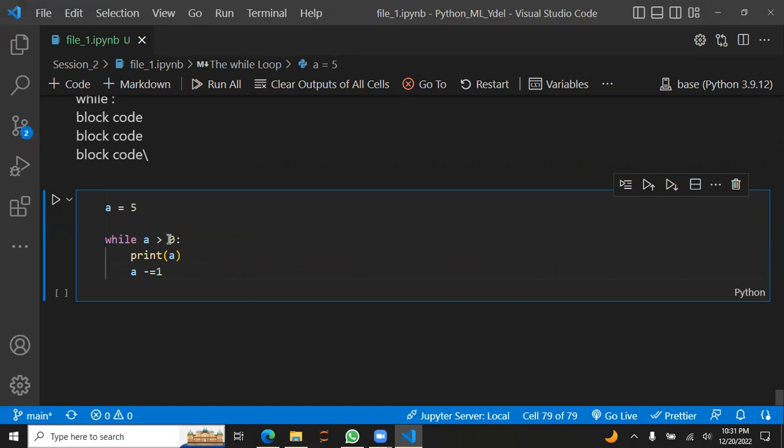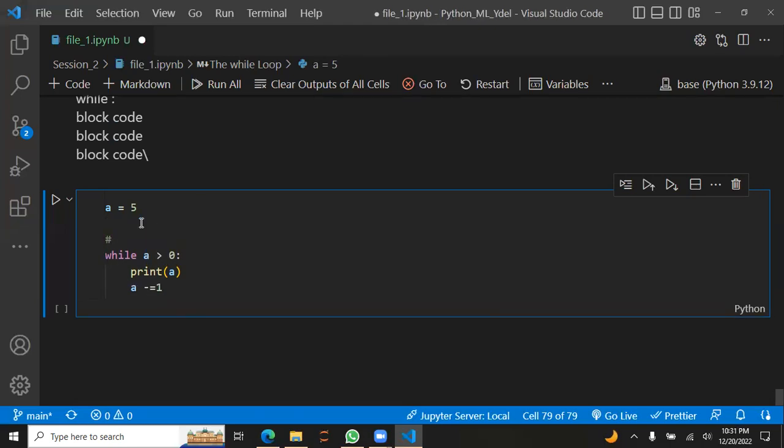Why am I doing this? Because I don't want to run this while loop for infinity. If I did that, it's like a small virus. It would just jack my system, because this is going to execute so fast that it will consume all my RAM, all my CPU, and my computer will hang. So that's the most important thing to note here.